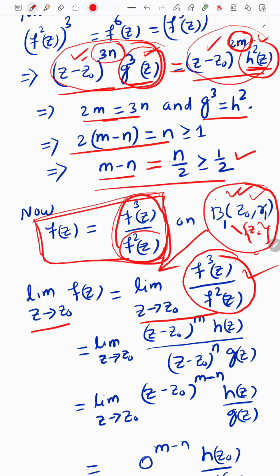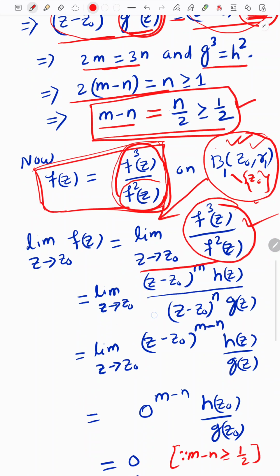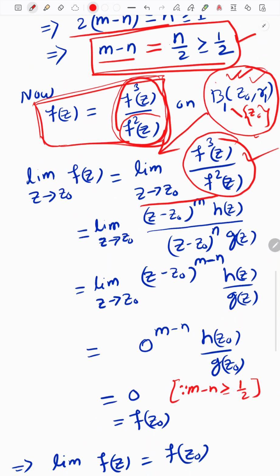Our main target is to show that f is continuous, and we will apply the main definition of a continuous function. If we show that this limit is equal to f of z0, then we are done. And f of z0 is equal to what? 0, because we have taken the initial assumption f of z0 is equal to 0. If we show that this limit is 0, then we are done, and to show this limit is 0, we will use this m minus n is greater than or equal to half. How will it be used? Let us see.